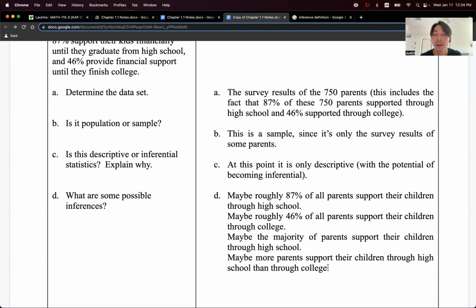So what am I doing? I'm looking only at the results from this small group of 750 parents, and I'm drawing similar conclusions about the entire population. You might not actually be correct in that, because if you have 1 million parents, this 750 parents might be unusual, right? It could be unusual. So it's not guaranteed, but if it's a random collection of 750 parents, it's very likely that these conclusions I've made, especially these bottom two, are probably true. So that's what an inference typically is. You take a sample and you make a conclusion about the population.